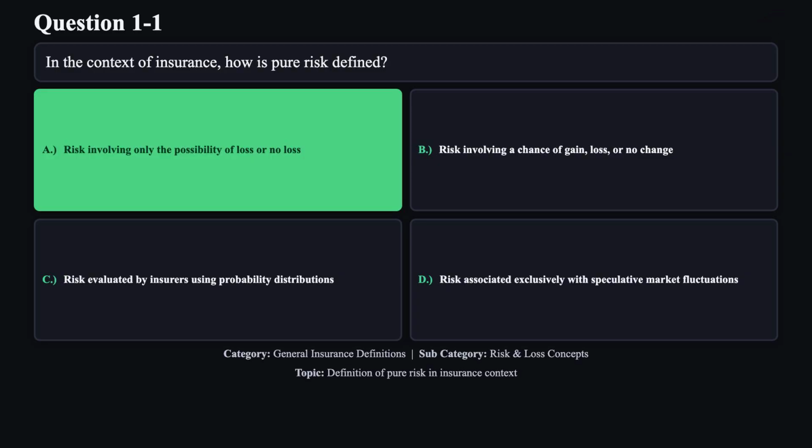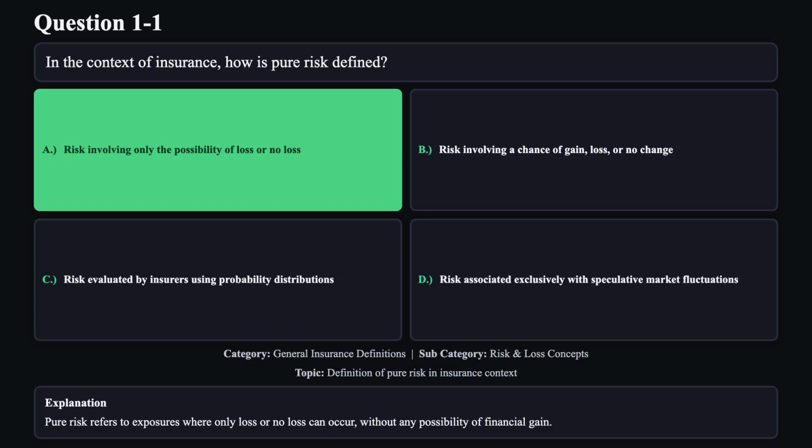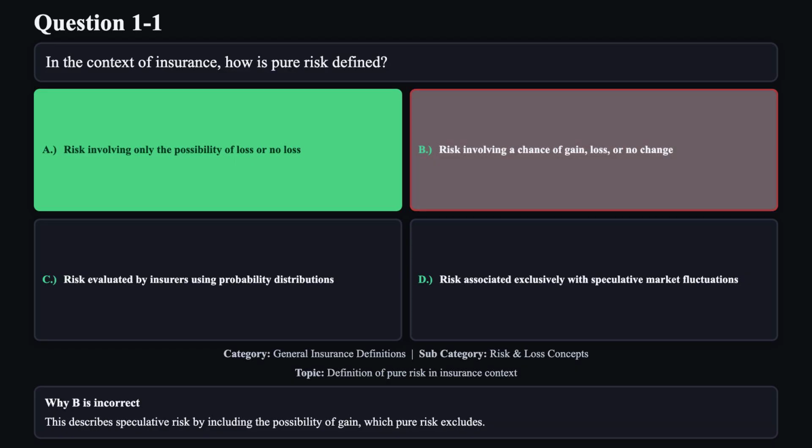The correct answer is A. Pure risk refers to exposures where only loss or no loss can occur, without any possibility of financial gain. Reason B is not correct. This describes speculative risk by including the possibility of gain, which pure risk excludes.